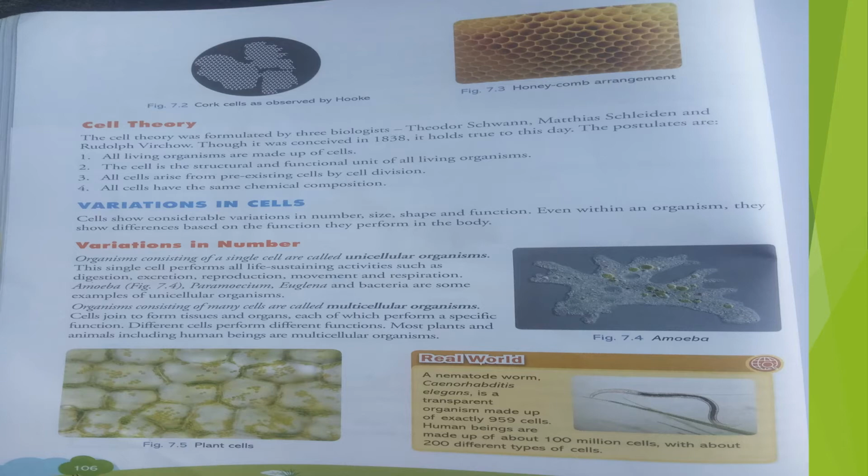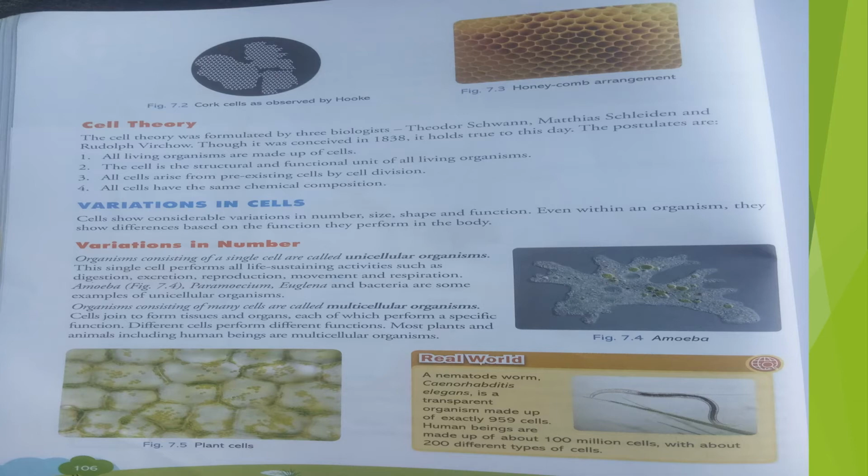We can say it is true in all cases. In this world, every living organism is actually made up of cells. Cell is the building block of living organisms, or we can say cell is the building block of life. Another point, the cell is a structural and functional unit of the living organism. I already told you that cells give us the structure, and because of that structure we are able to stand here. And cells also do different functions like respiration, digestion, and many more. So we can say cell is the structural and functional unit of living organisms.